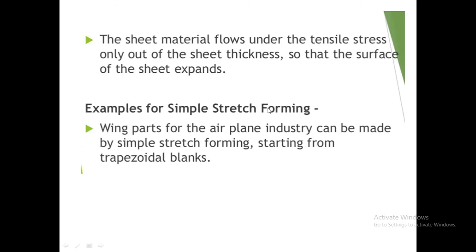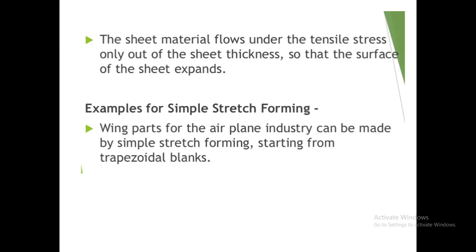Example of the simple stretch forming: the wings of airplanes can be made by simple stretch forming starting from a trapezoidal blank. As we discussed, this stretch forming process is applicable only for products which are large in size and relatively flat.